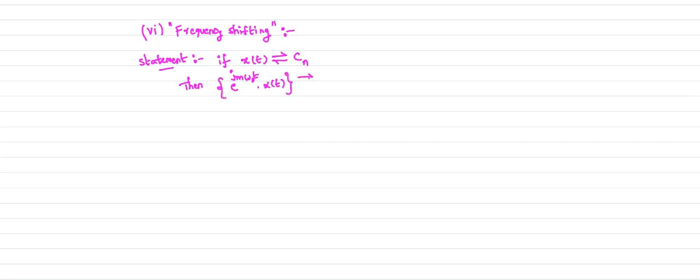For this signal, what is the complex exponential Fourier series coefficient? That is the statement for the frequency shifting operation. That means your x of t signal is multiplied by this factor. Whenever we multiply the signal x of t by this factor, what is your complex exponential Fourier series coefficient? So that is the frequency shifting property.